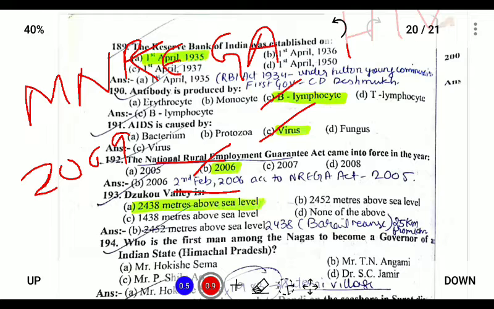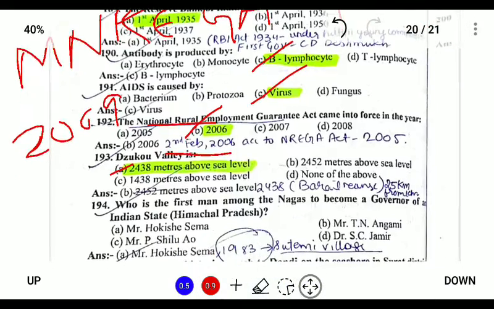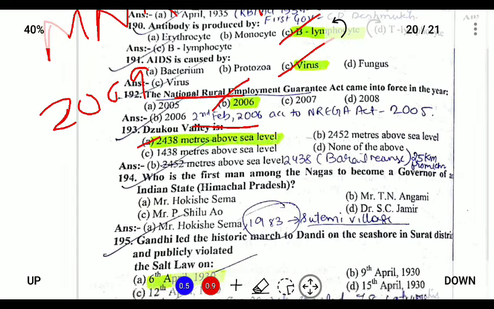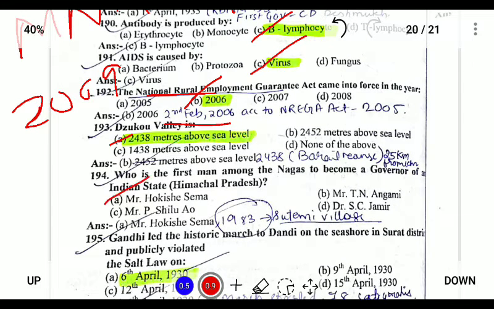Next, Dzukou Valley is around 2438 meters above the sea level, and it is the highest altitude at which elephants are found. So which of the first men among the Nagas became the governor? Hokishe Sema became the first governor of Himachal in 1983.